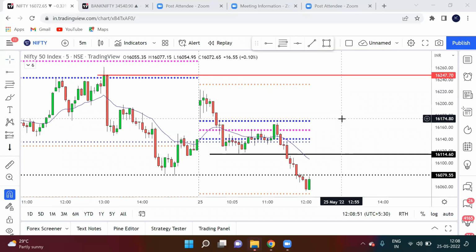So that's it about today's live trading in Nifty. I get many messages from my followers asking me how to become a successful trader. And this is how you can become one. You need three things. One is you need a good strategy. You need to know price action. You need to know how the market behaves. You need to know the psychology of buyers and sellers: where they are buying, where they are selling, where they have the stop loss.